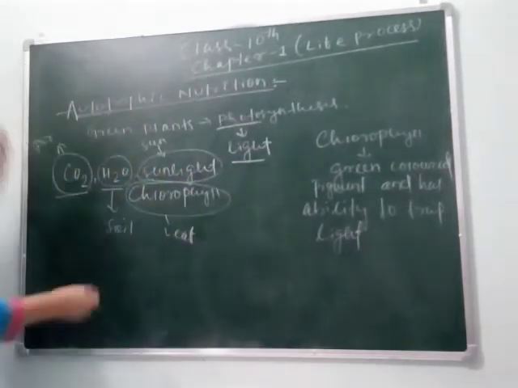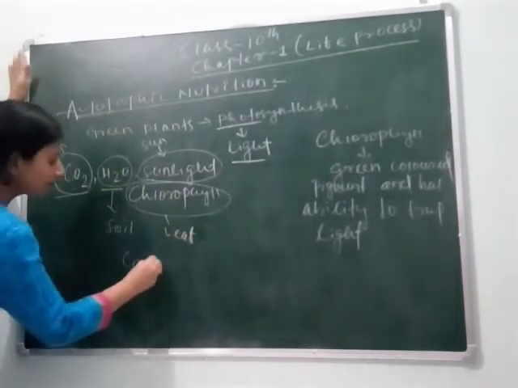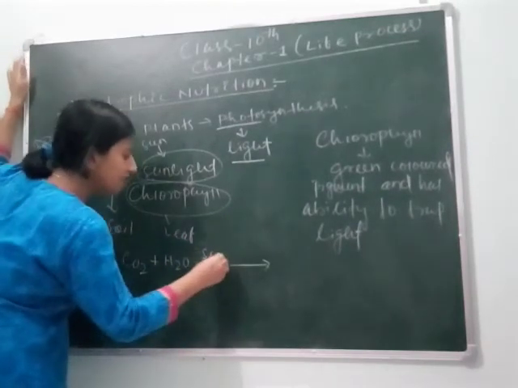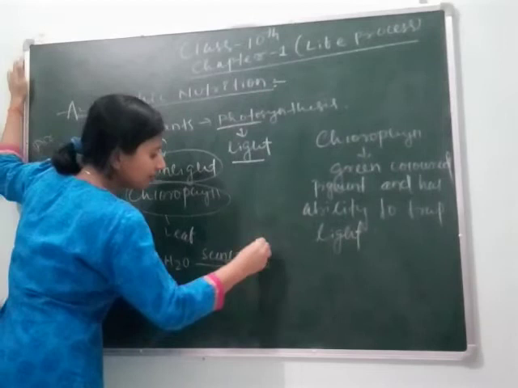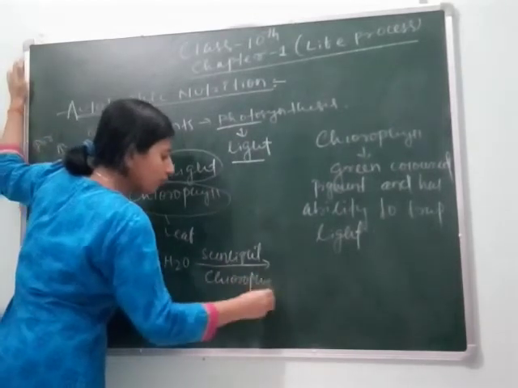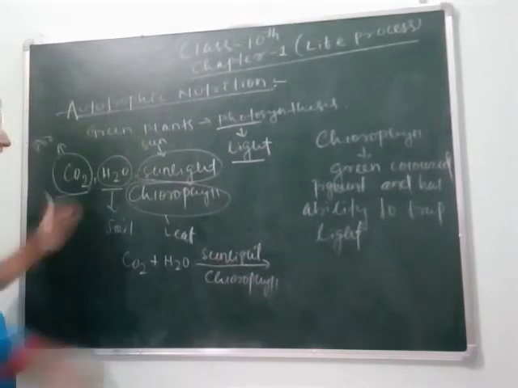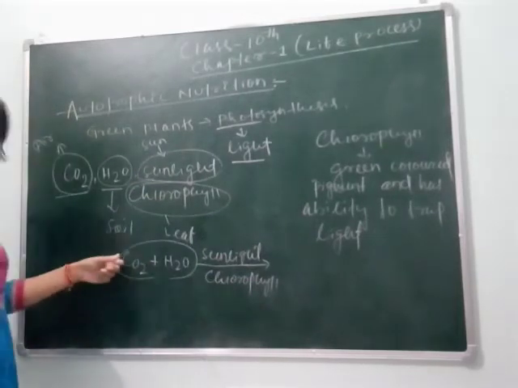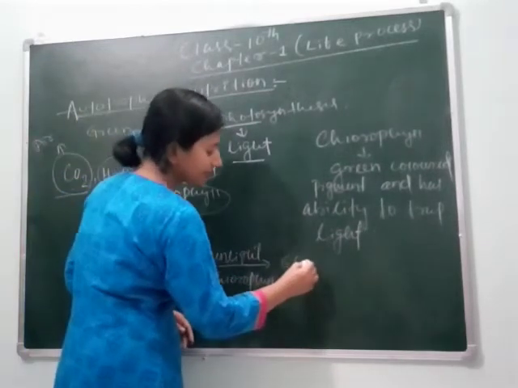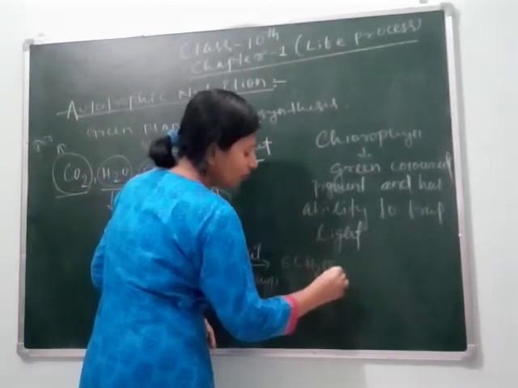So how does this process occur? CO2 plus H2O, in the presence of sunlight and chlorophyll, gives rise to glucose. As we know, chlorophyll will trap sunlight, and then carbon dioxide and water combine to form glucose, C6H12O6.